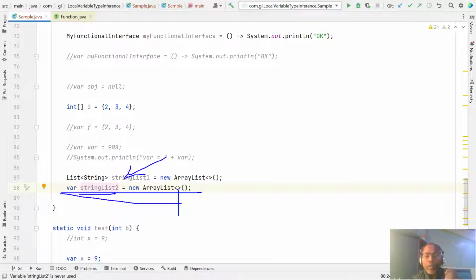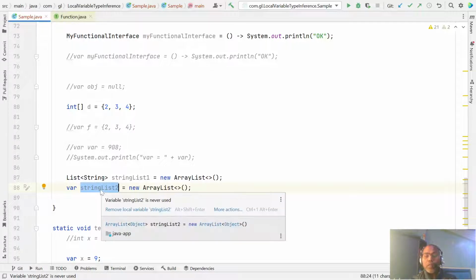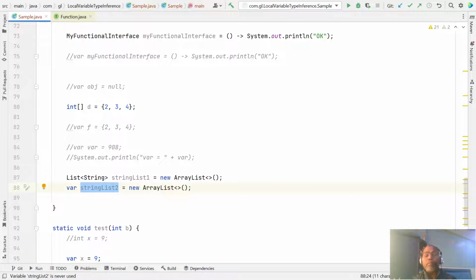So just blindly you cannot replace all the local variables with the var keyword. Be careful: we need to check that your right-hand initialization gives proper context to the compiler to figure out the data types. If we do not give it, the compiler cannot figure out whether this is a list of string, or a list of float or double, something like that.